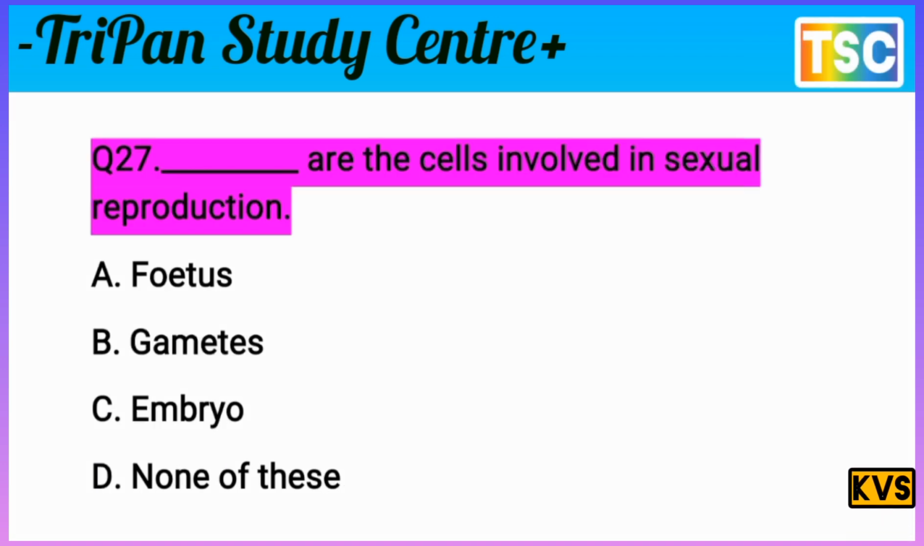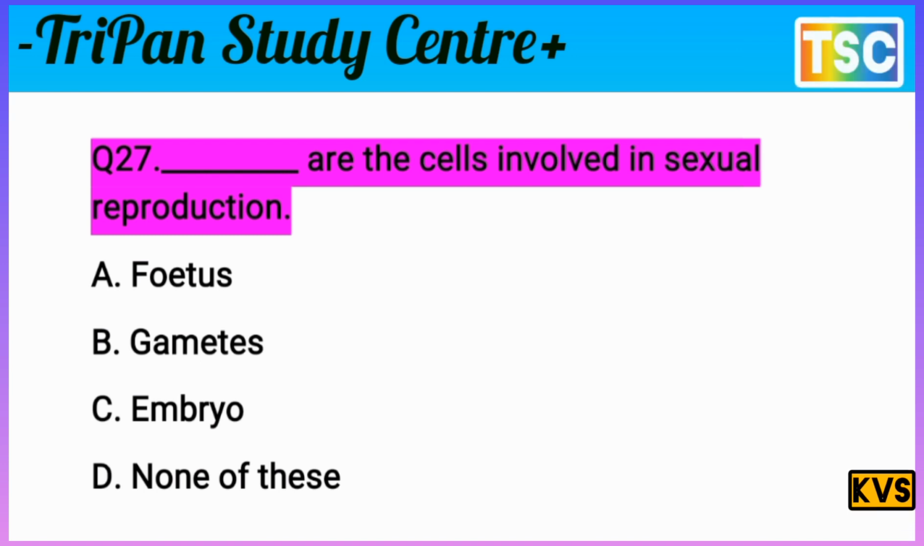Next question on your screen. Dash are the cells involved in sexual reproduction. The question is clear. The options are A. Factors, B. Gamete, C. Embryos, and D. None of these. The question is very interesting, but first of all, give a correct answer and write the correct answer in your notebook.